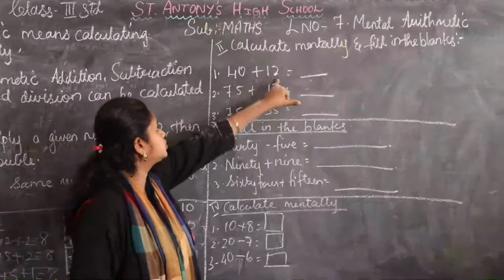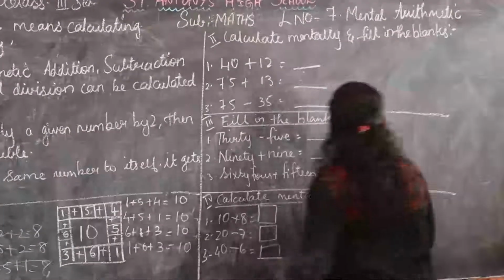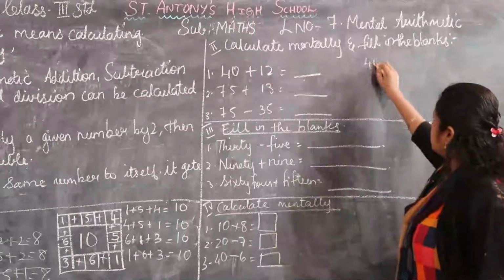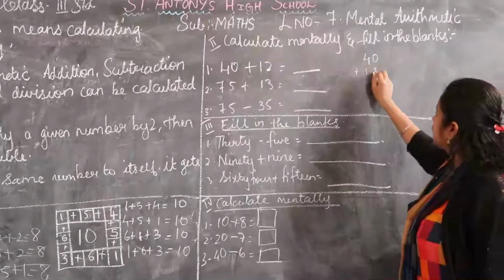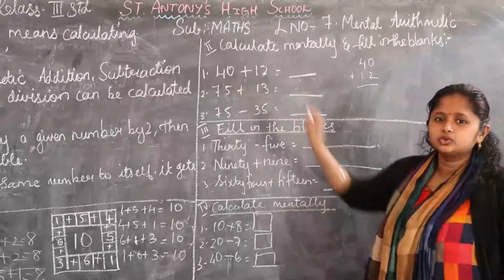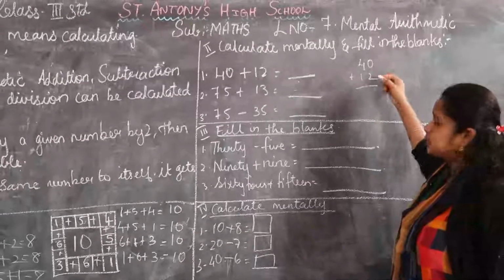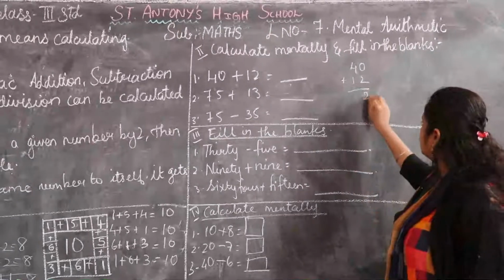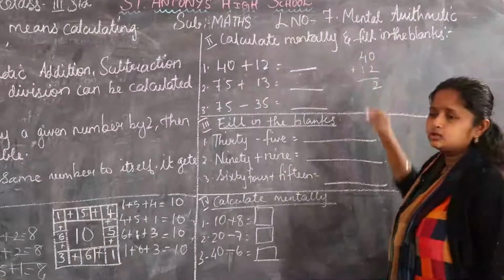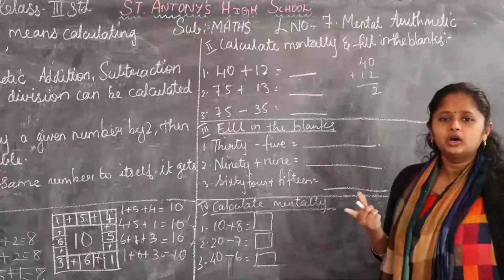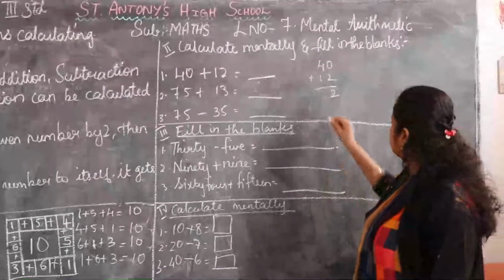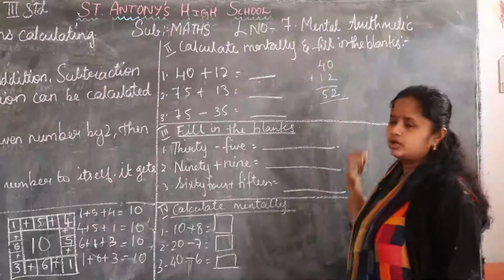Now here 40 plus 12 is there. So 0 plus 2 is what, children? 2. 4 is there. 4 plus 1, 4 after which number? 5. So what do you have to write? 52.